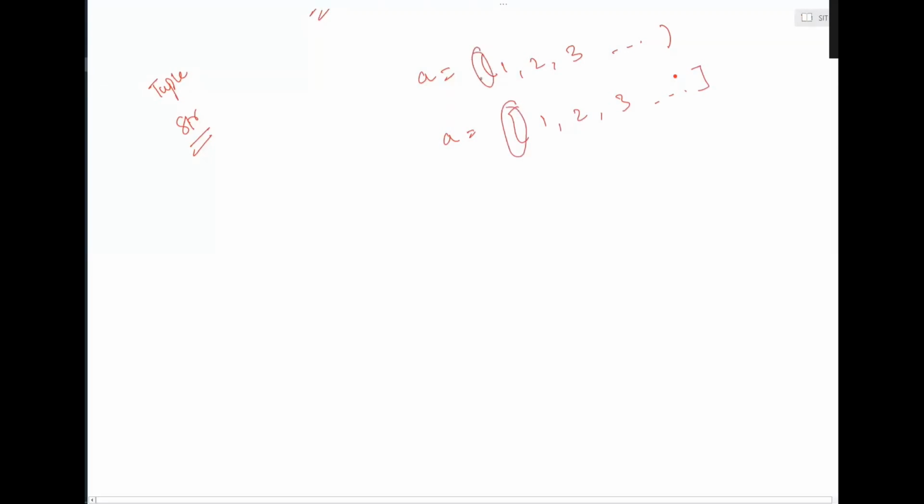If you have small brackets, that is a tuple. If you have large brackets, that is a list. You can also do it this way, using the typecasting function: you can use tuple and specify the values over here. This will also work fine. Or you can say list and specify all the values over here. This will also work fine. But this is the more handy syntax.